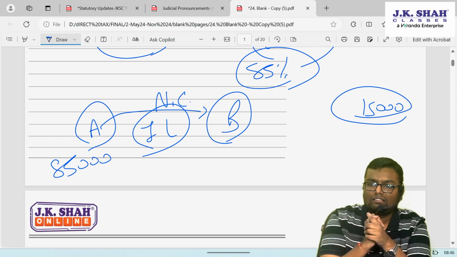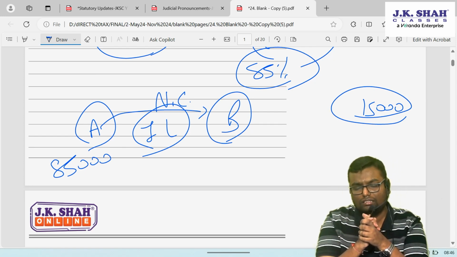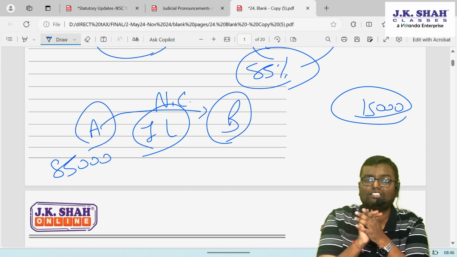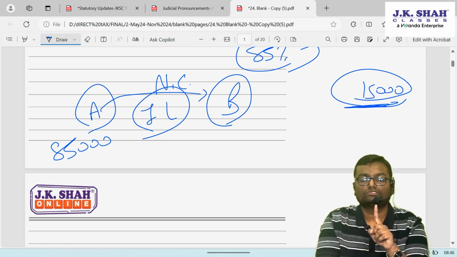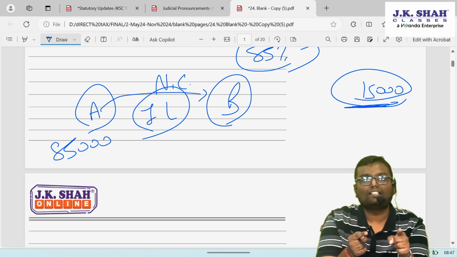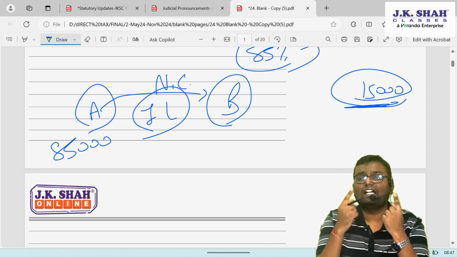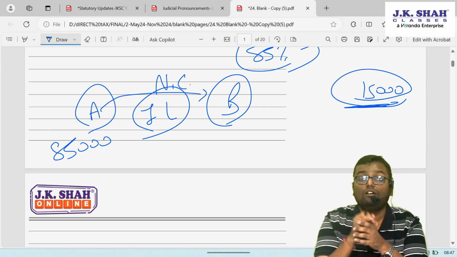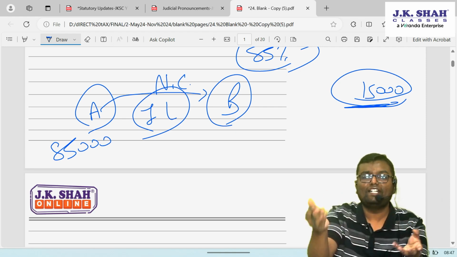Trust has that surplus and trust wants to set apart the money by form 10. Then it has to be invested in 11 subsection 5. However, up to this 15,000, though it is allowed as a set apart, for that 11 subsection 5 investment is not necessary. Why? Because the trust is not having that money in hand, it is already donated to other.